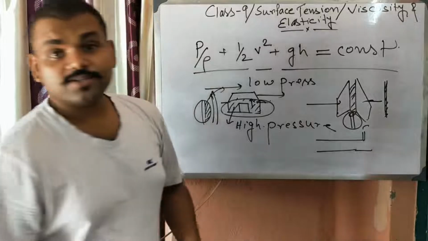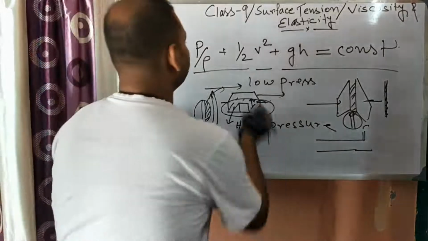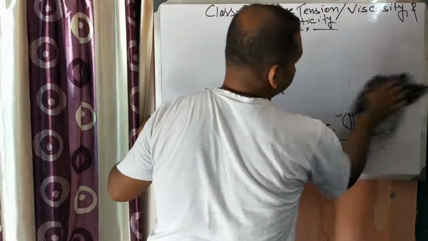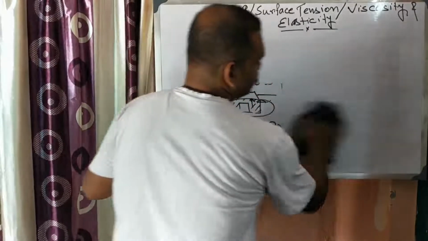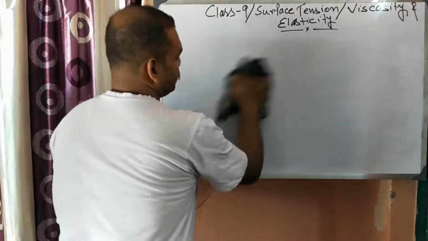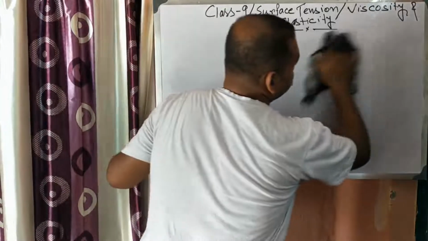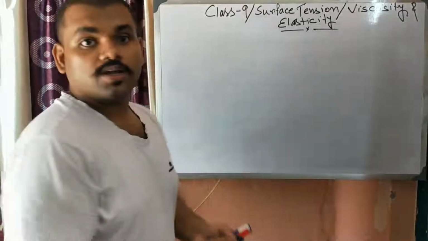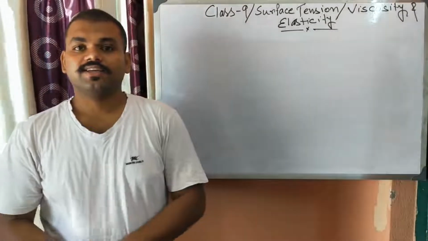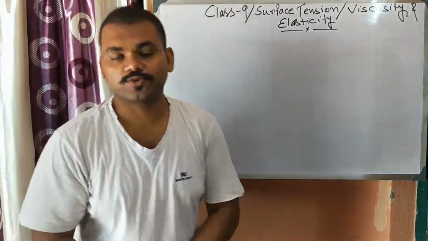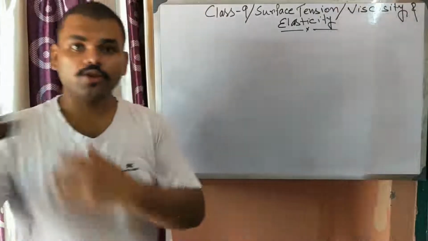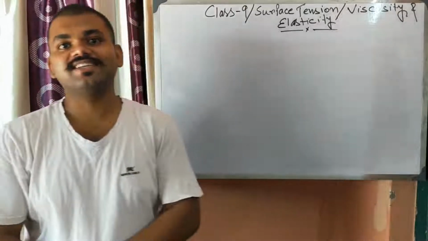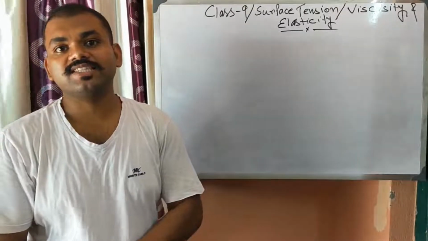Next, what is elasticity? You know what we mean by elasticity, or what is an elastic material? A material is said to be elastic if, on application of force, the body deforms, and if you withdraw the force, it regains its shape and size, then the body is elastic.